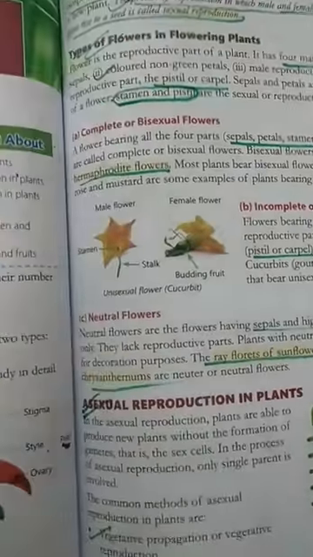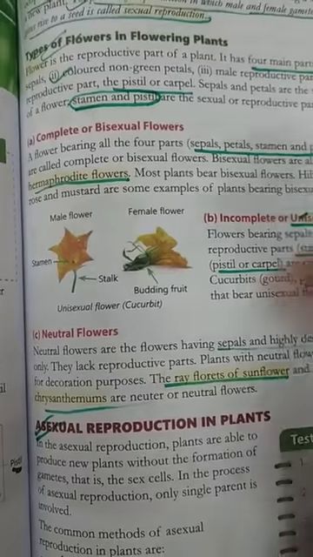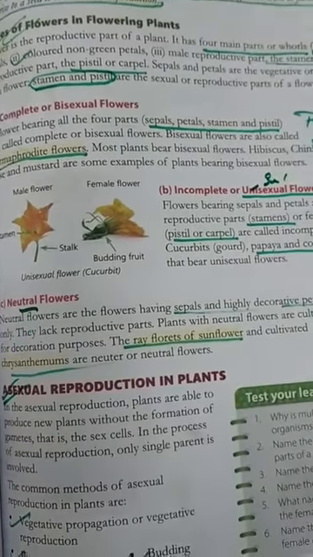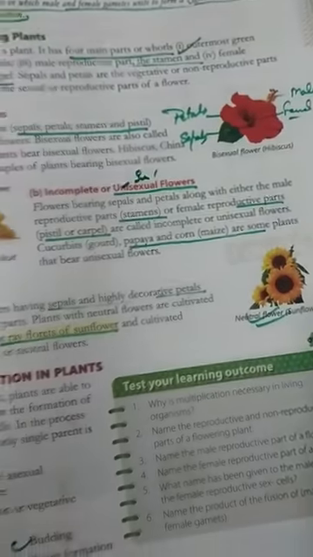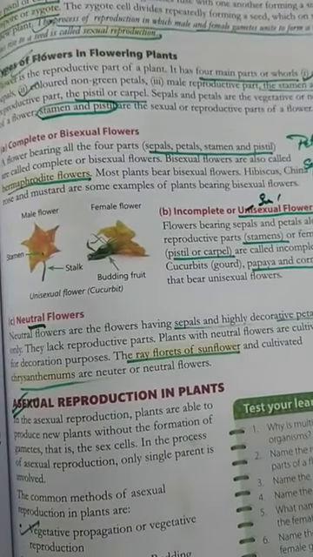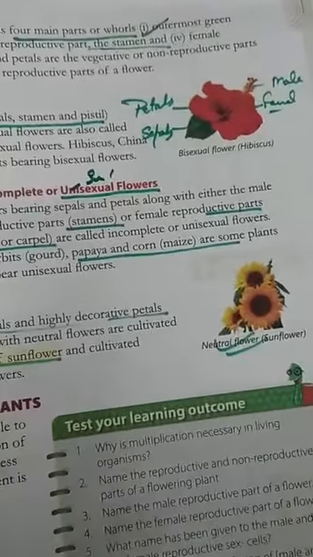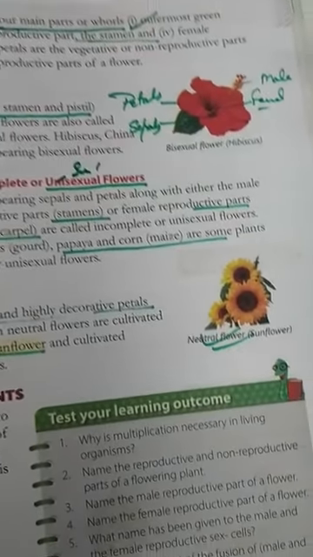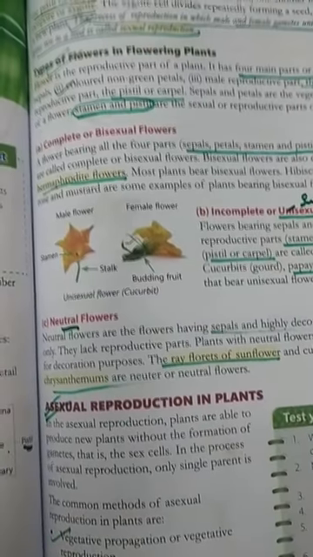These are unisexual flowers, that is incomplete. And third one is neutral flower. Neutral flower does not have male or female reproductive parts. They are only flowers, for decorative purposes. For example, sunflower.